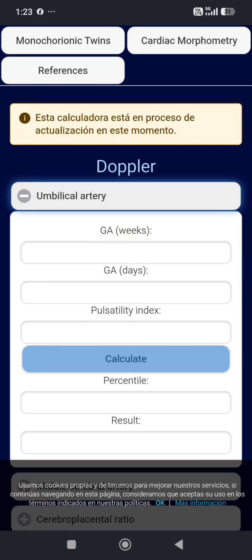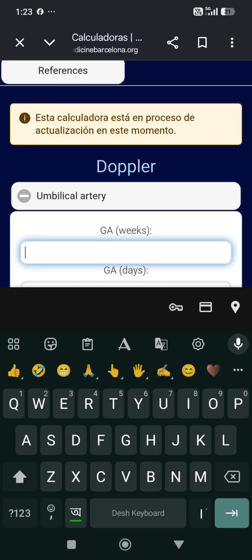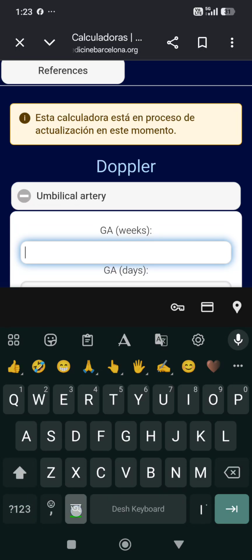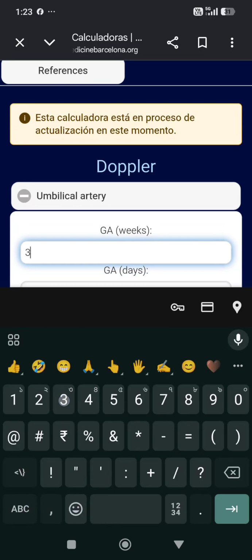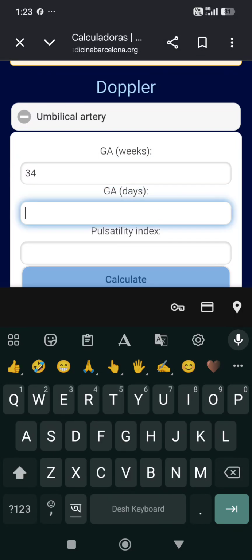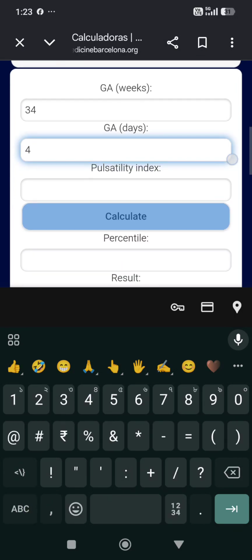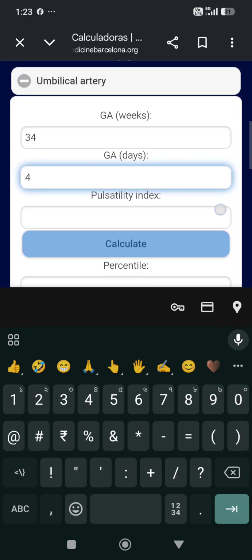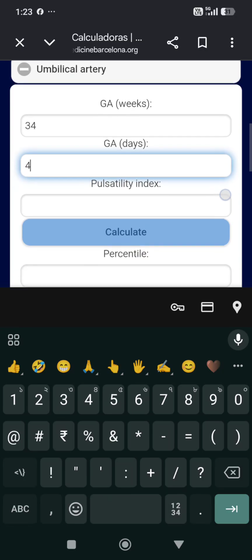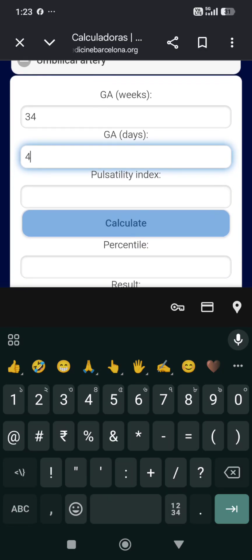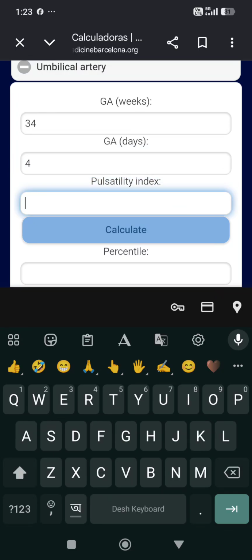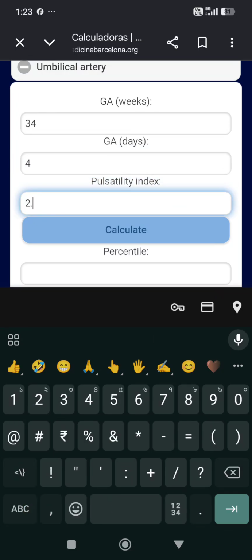Gestational age, let it be 34 weeks 4 days. Let the PI or pulsatility index be 1.1.